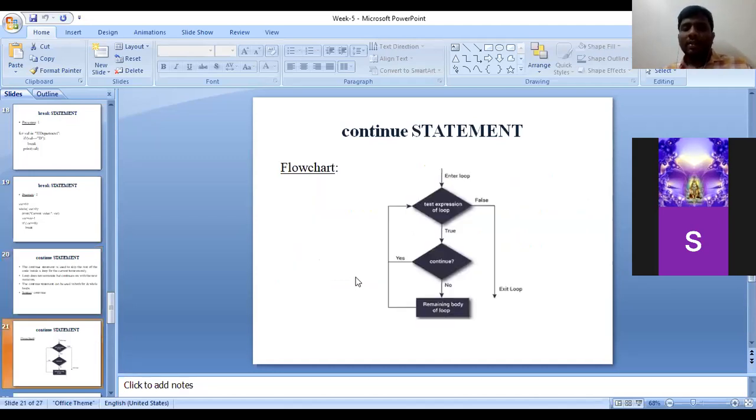The procedure is like this, flowchart. It is the same flowchart that I mentioned for break, but the only difference is that there I mentioned break, and here we need to mention continue.